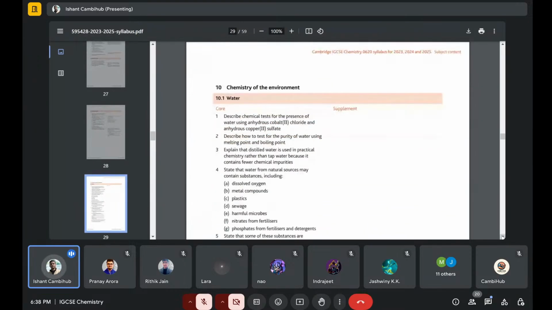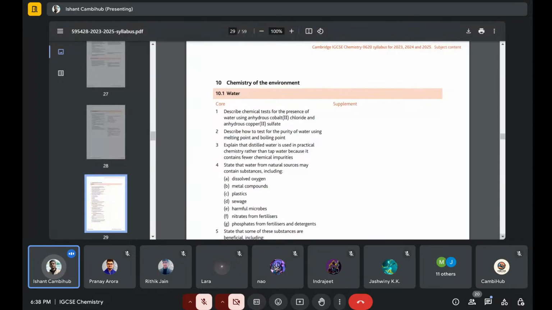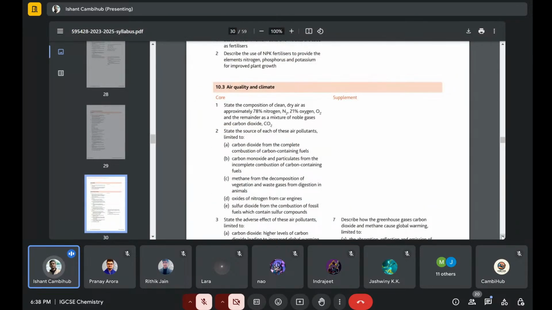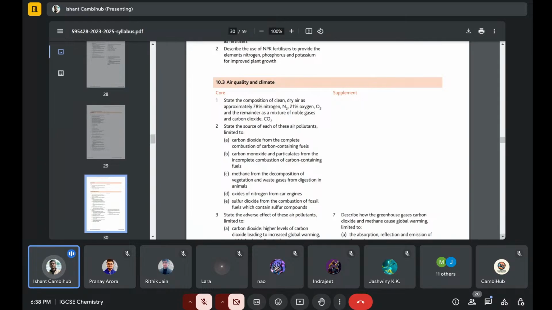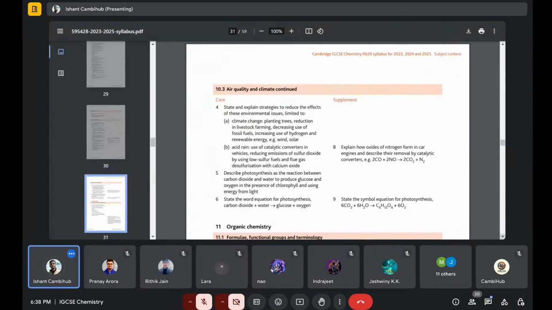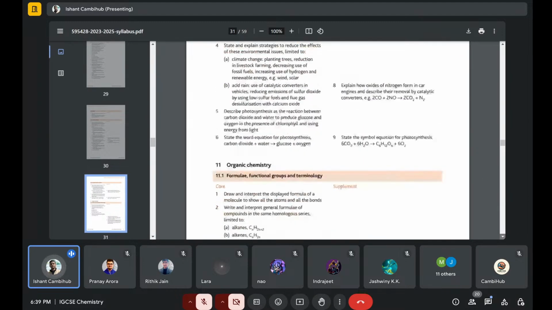This is there. And then chemistry of the environment. They ask very few questions from environmental chemistry. Mostly they'll ask in MCQ type questions, the NPK fertilizers and those basic type questions. But in structured questions you won't find that many in the recent papers either, but there are chances they can ask in the Feb March paper from chemistry of the environment.